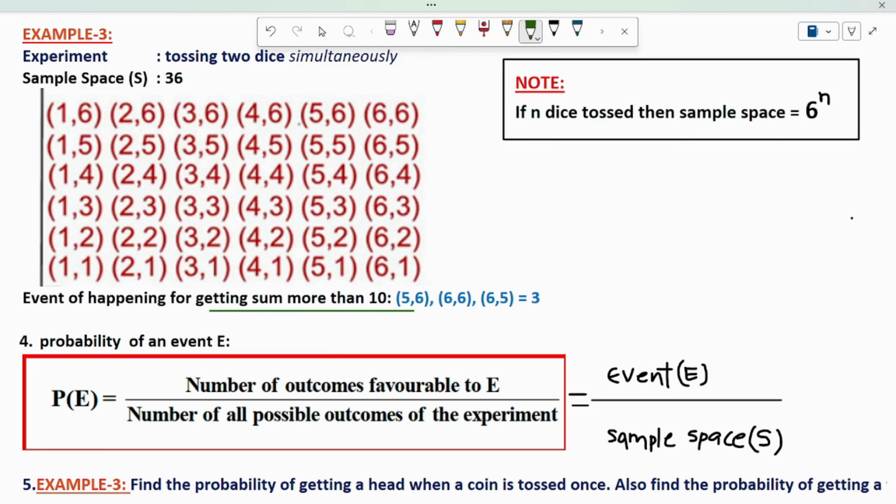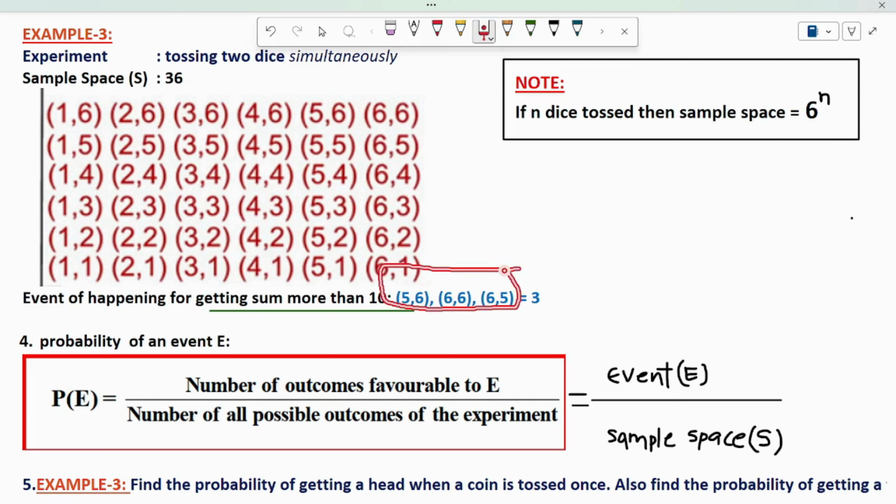5, 6 is 11. 6, 5 is 11. See, 5, 6, 6, 6, 6, 5. In these three possibilities, the sum will become more than 10. Let's say 5 plus 6, 11, so it's more than 10. 6 plus 6, 12, so it's more than 10. 6 plus 5, it's 11, more than 10. So I have three possibilities. Simply, from the 36 possibilities, I have considered these three possibilities.